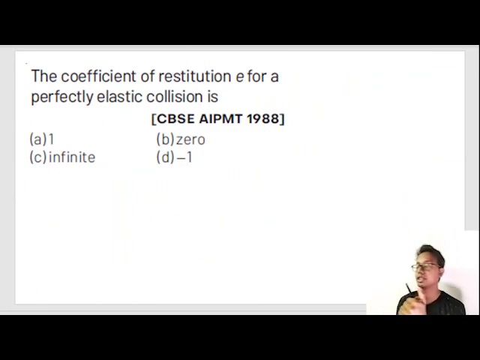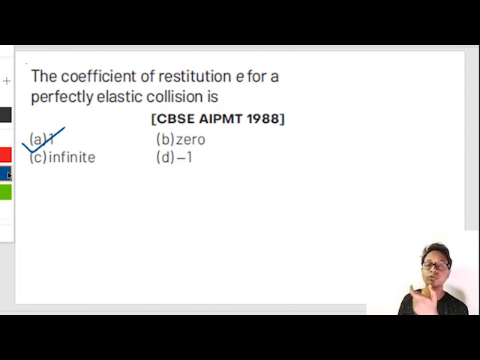Now, the last question for our topic. The coefficient of restitution for a perfectly elastic collision is 1. For perfectly inelastic collision, 0. For normal collision, it will vary from 0 to 1. So revision.